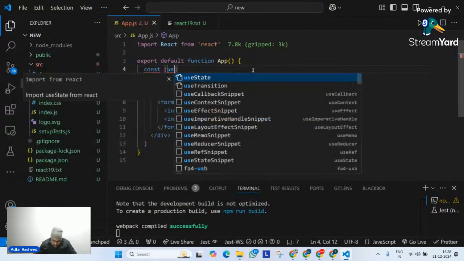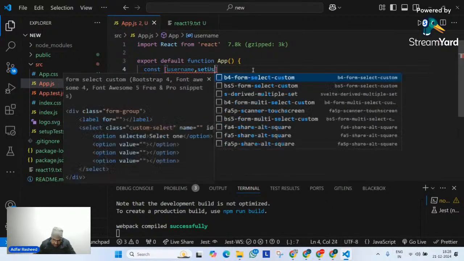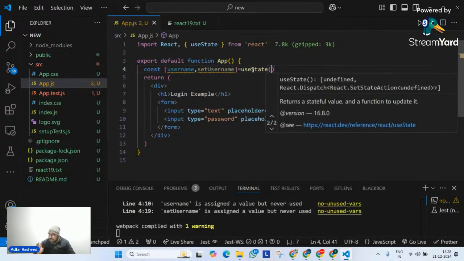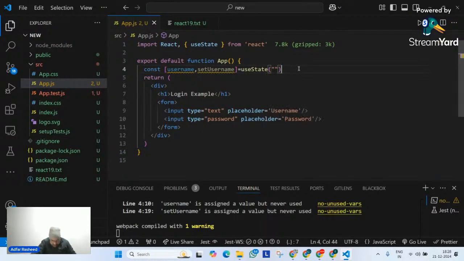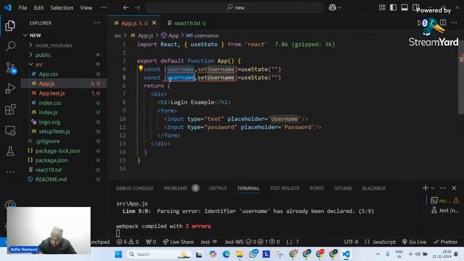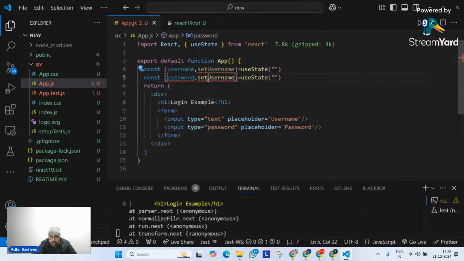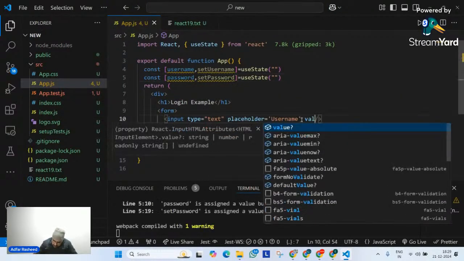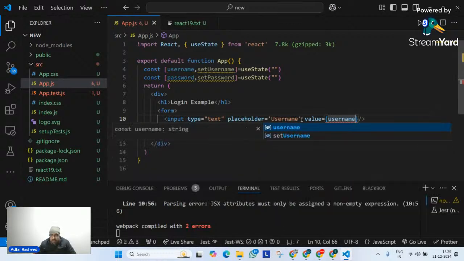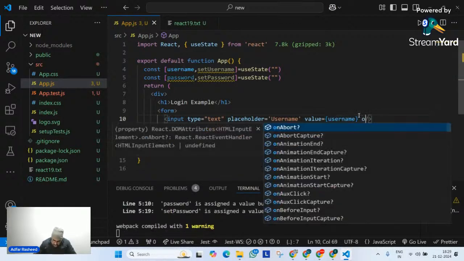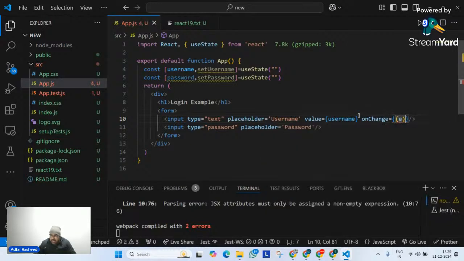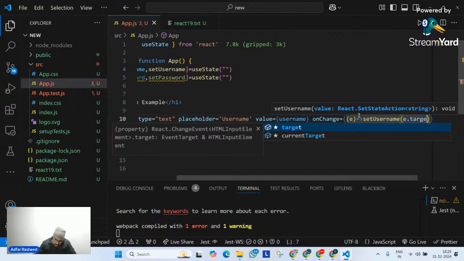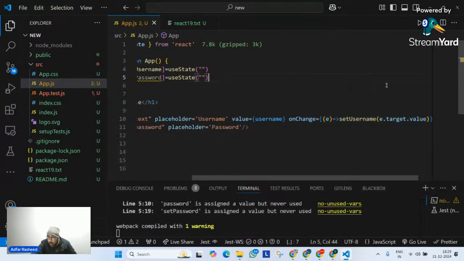So constant number one is username, comma, set my username, and then this is going to be equal to useState like this, and initially it's going to be an empty string. Simply Control C, Control V over here. Let me make this password like this, and then let me make setPassword. Done. Finally, over here to this, I have to implement value, make it username, and then implement an onChange event on it. So onChange event, then e like this, where I will simply tell it set my username to e.target.value. This is what we used to do until now.